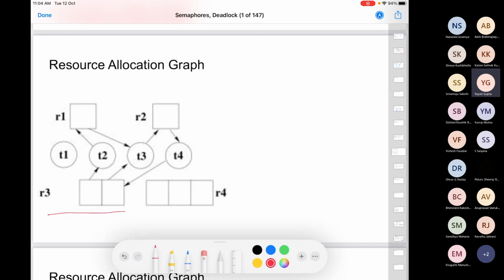If you see here, I have an edge from R3 to T3. So T3 has R3, but it only has one instance of R3. We do not differentiate here which exact instance of R3 T3 has. T3 has one instance of R3. Can you now look at this and tell me whether there is a deadlock?